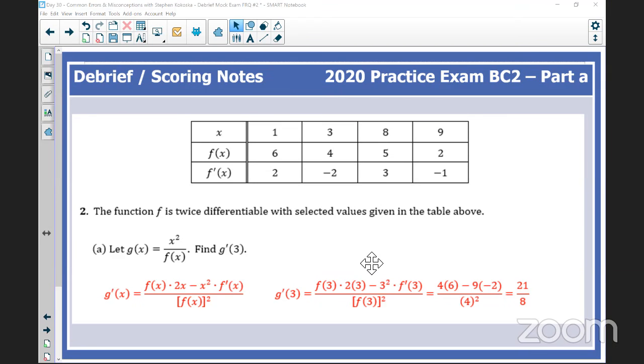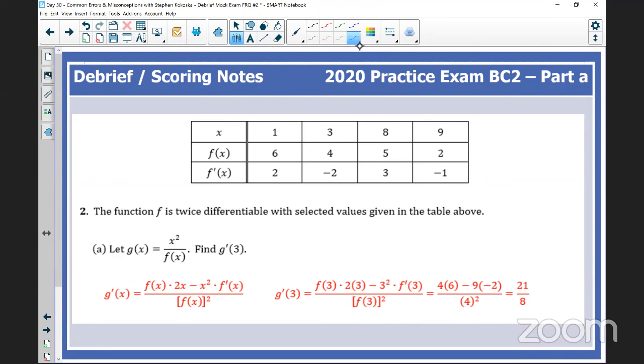Yeah, a couple of common errors. First of all, in your first step in the numerator, a common error would be to reverse the numerator. A second common error, one that we didn't mention yet, is towards the end. Remember that you don't have to simplify a numerical result.